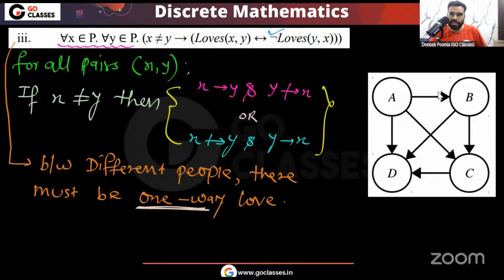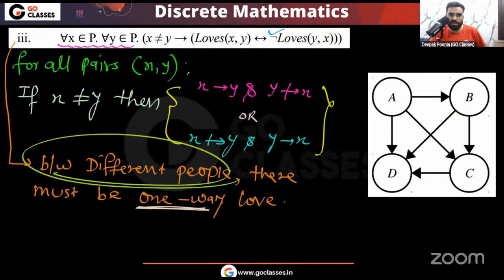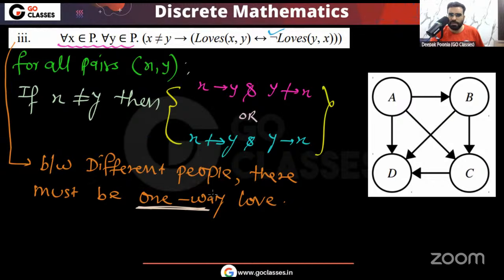If I consider different elements, then yes, there is one-way love. Whatever two different elements I consider, if I consider AB, A loves B, B does not love A. If I consider AD, A loves D, D does not love A. CD, C loves D, D does not love C. BD, B loves D, D does not love B. Between any two different people, there is always a one-way love here. Yes, so this statement is true.